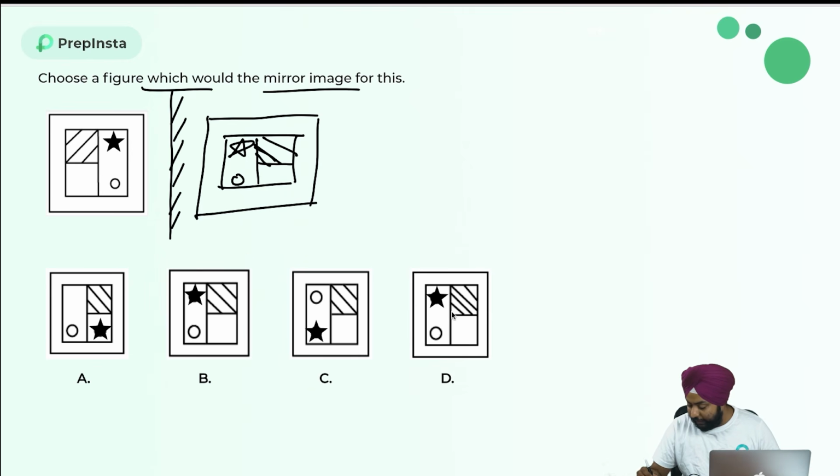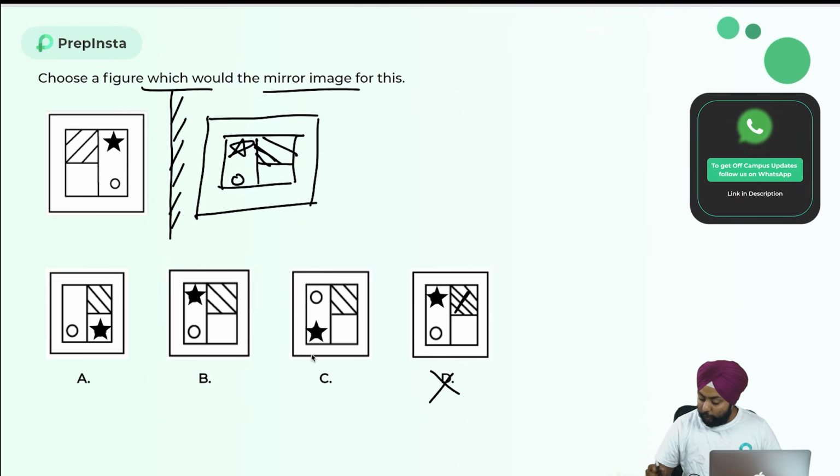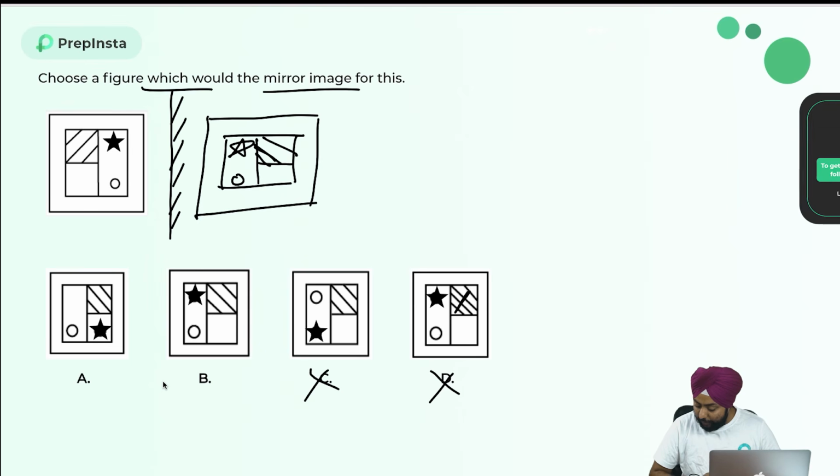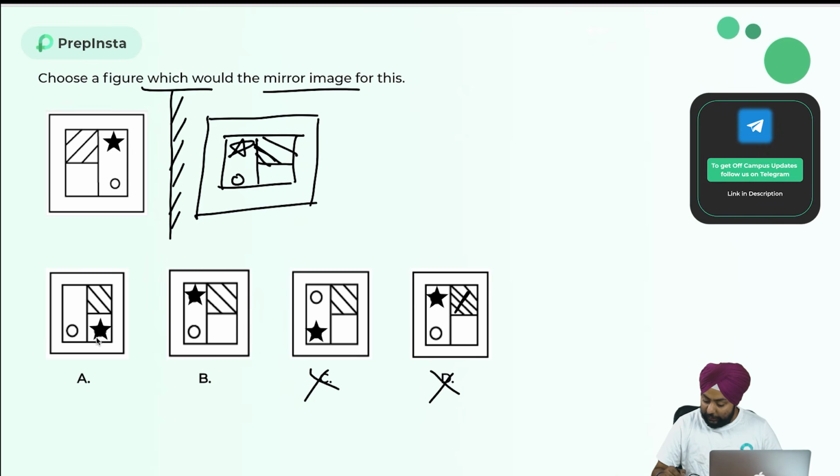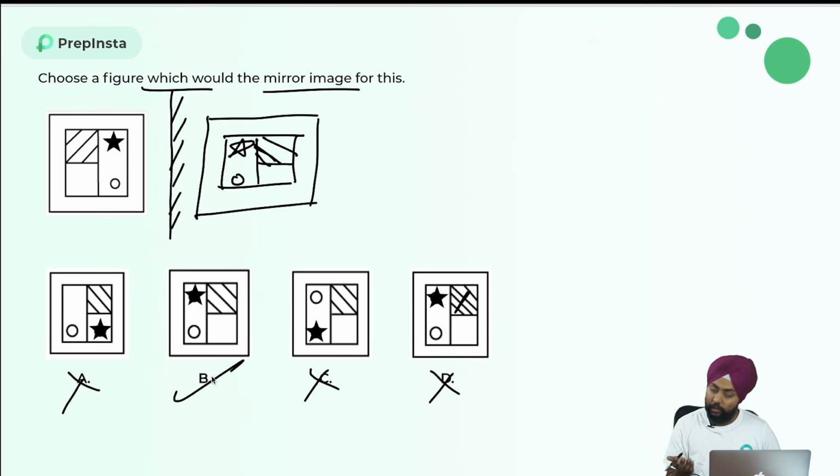But here if you see in D, the same case, it's not a uniform distance over here. In this one, if you notice over here, star should be up, but circle is up. So this is again the wrong answer. This is again star is up, but now I want a uniform distance. So in this one, star is down. No, star will be here only. So option number B is the correct one, where star is in this place, circle is downward, and the direction of lines are also correct. So B is the correct answer for this one.